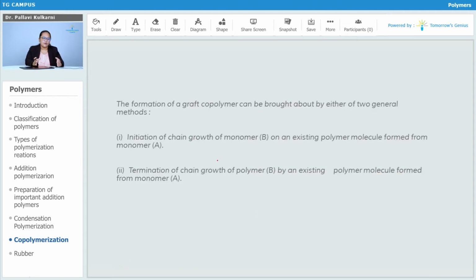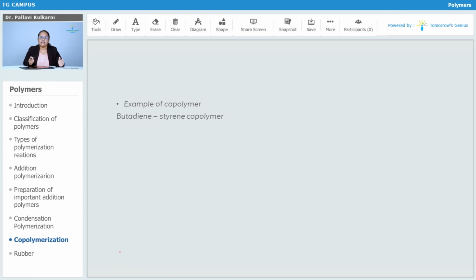Formation of graft copolymer can be brought about in two ways, two methods. First, we can initiate the chain growth polymerization of one monomer, say for example B, on an existing polymeric chain, say of monomer A. Or we can have another method in which the chain growth polymer B is terminated by an existing polymeric molecule formed by the monomer A. By using either of these two methods, we can have the graft copolymer.